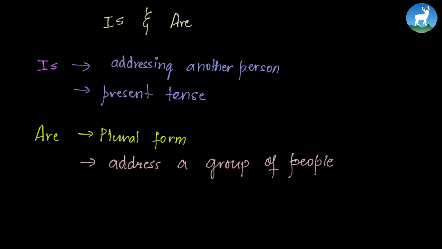Now let's see some examples of using is and are in a sentence. So let's begin with one of the girls. Now, one of the girls. If we look at girls separately, leaving out one of the, and just looking at girls, it's plural, right? Girl, girl, girl. More than one girl makes girls. However, we are talking about one among the group of girls.